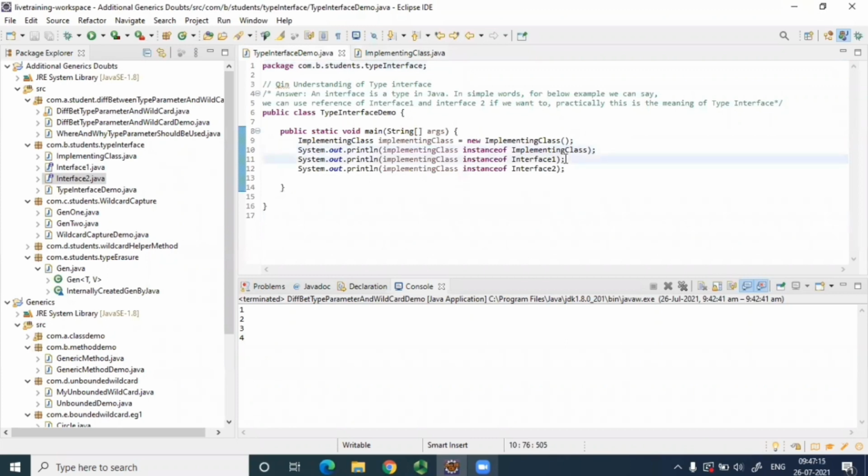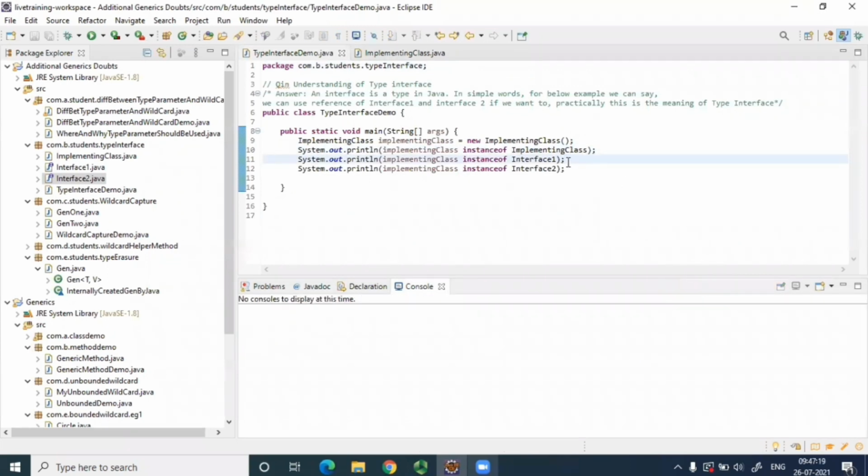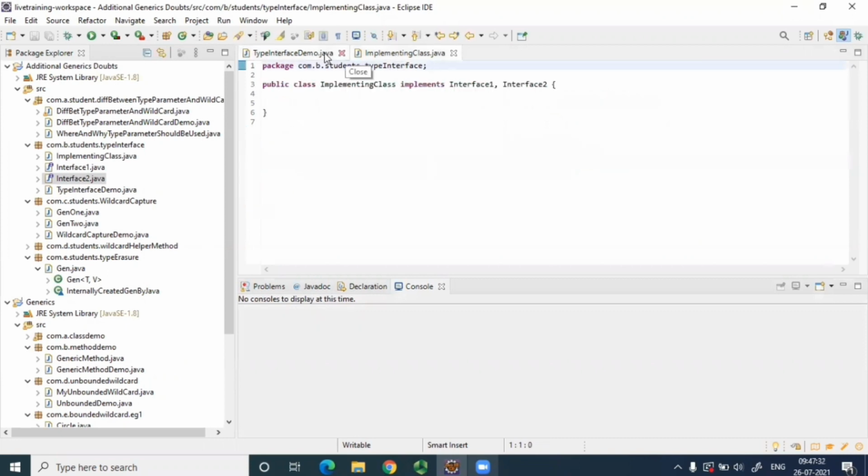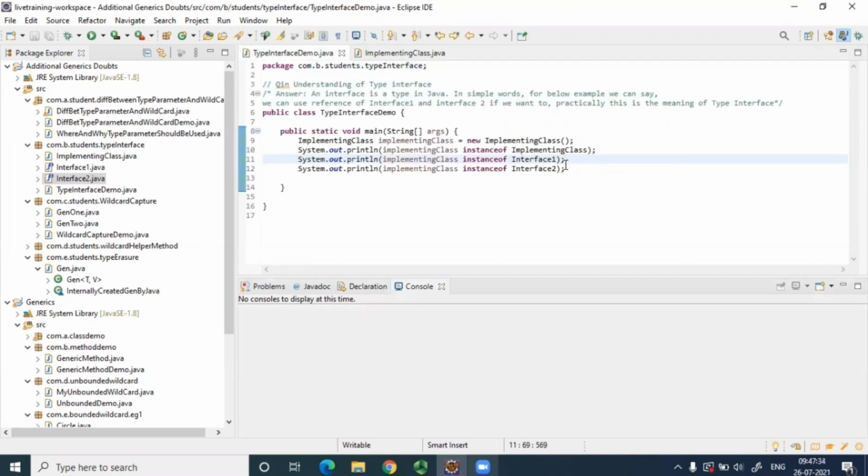Second statement, is it implementing interface one? Yes, the implementing class implements interface one and interface two. It's implementing both the interfaces. So this will also be true. Third one will also be true.